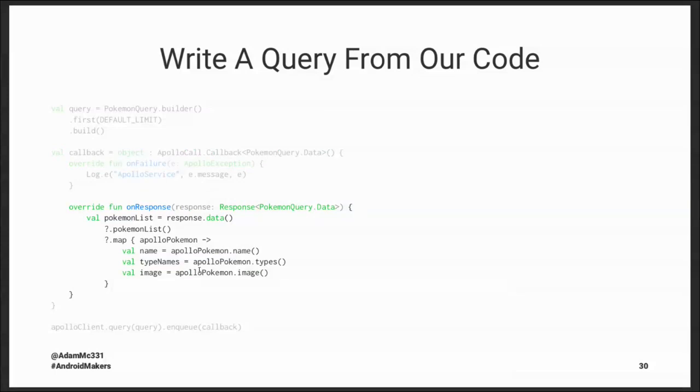So we call response.data.PokemonList. That was what I named my data response. And then for each item in that list, I'm just going to call the Apollo Pokemon .name, .types, and .image methods. For each field that I requested in my GraphQL query, we're going to have a public method on the response to get that data. So that's what each of those three lines are doing.